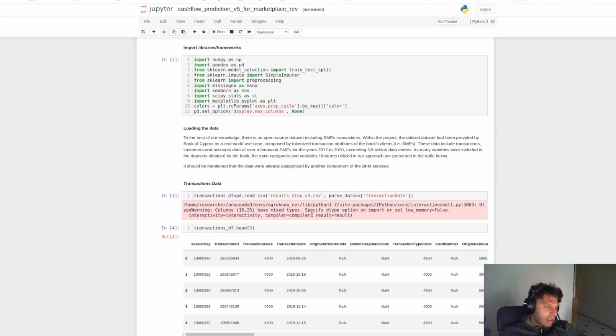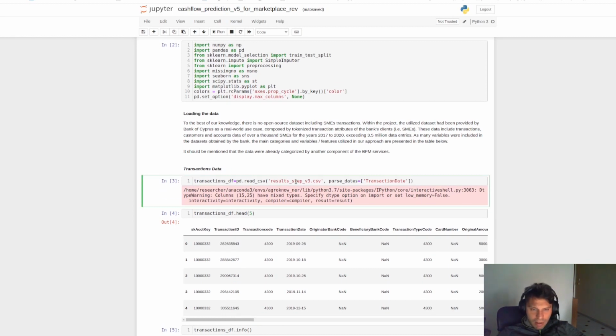Given that, to the best of our knowledge, there is no open source dataset including SMEs transactions, we utilized the dataset that has been provided by Bank of Cyprus, composed of tokenized transaction attributes of the bank clients. This data mainly includes customer and account data and approximately 3.5 million data entries, transactions from the years 2017 to 2020.